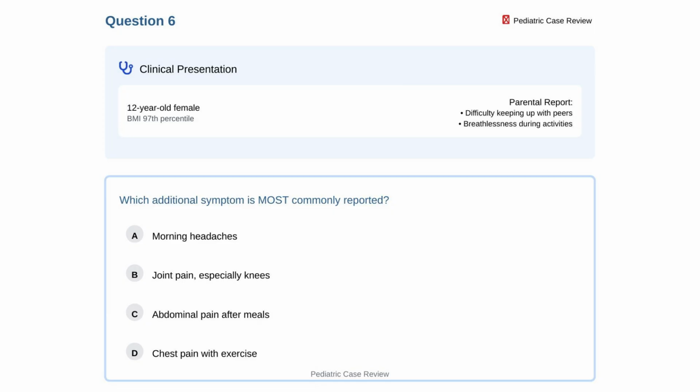A 12-year-old girl with body mass index at 97th percentile presents with difficulty keeping up with peers and breathlessness during activities. Which additional symptom is most commonly reported in pediatric obesity? Option A, morning headaches. Option B, joint pain, especially in the knees. Option C, abdominal pain after meals. Option D, chest pain with exercise.